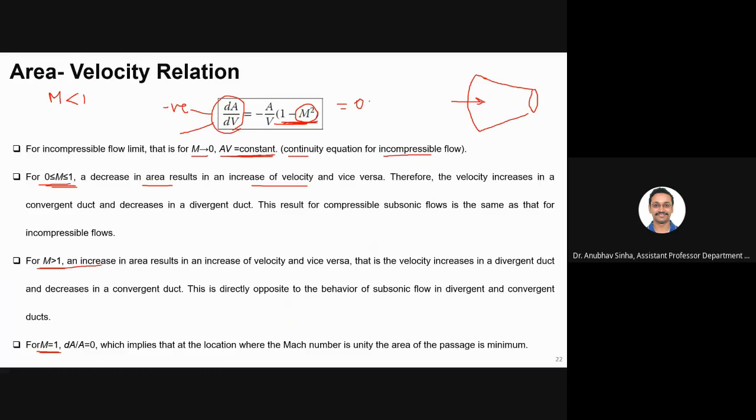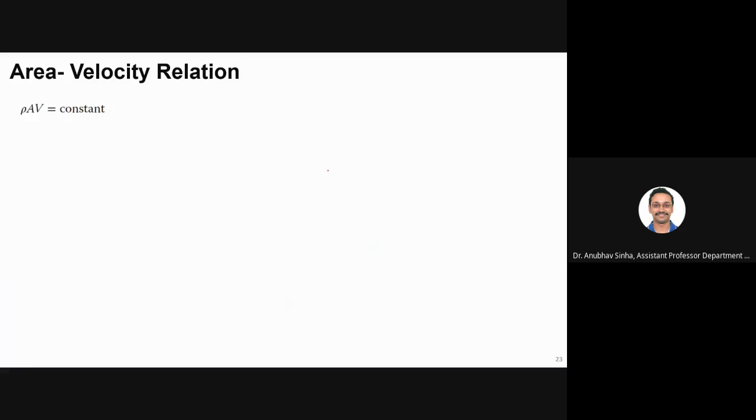And if I have, let us, okay, let me draw one more relation, then we'll go to the plots. So we know that rho A v is constant. This is your mass flow rate, right? So for constant mass flow rate, I will just take a log of both the sides. So when you multiply, you can write it as a summation of logs, right? So log rho plus log v plus log A is constant. And if you differentiate, if you differentiate log, you will get d rho by rho, and this is what you will get.